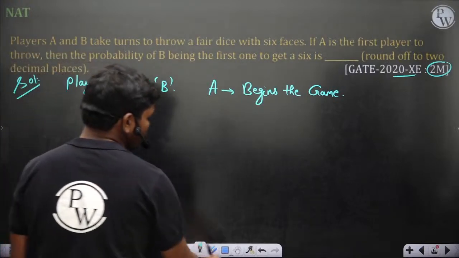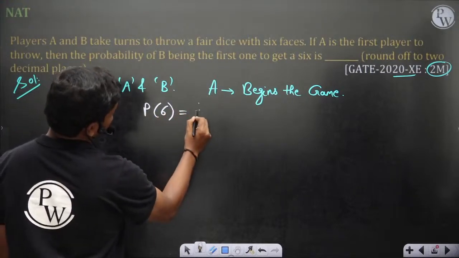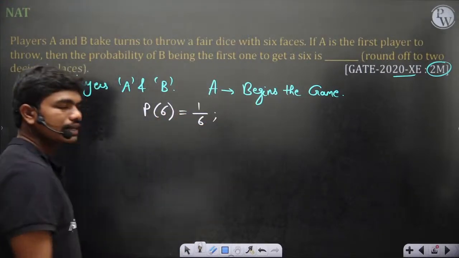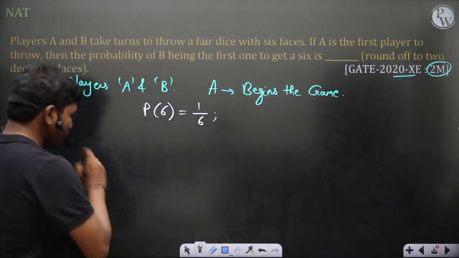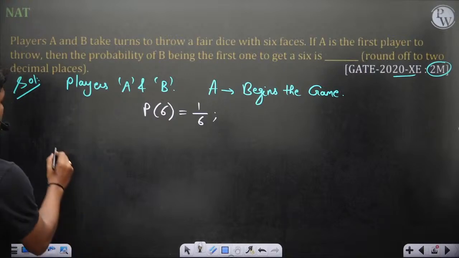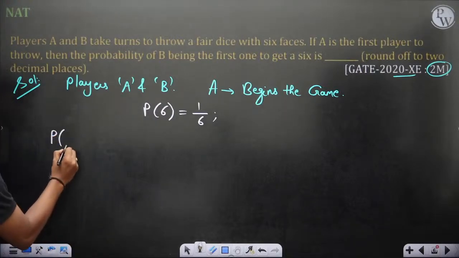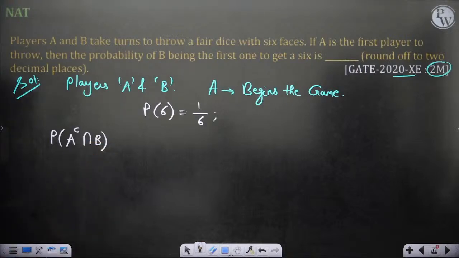What is the probability of getting a 6? 1 by 6, correct? The probability of getting a 6 on a fair die is 1 by 6. When A starts the game, A should not get a 6 and B should get a 6, correct?